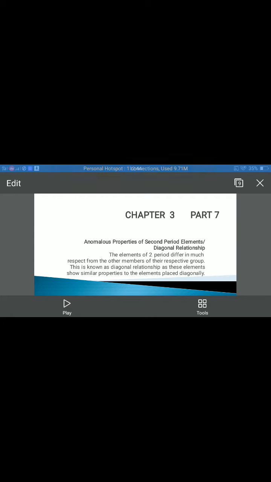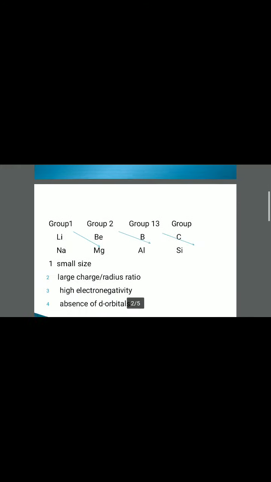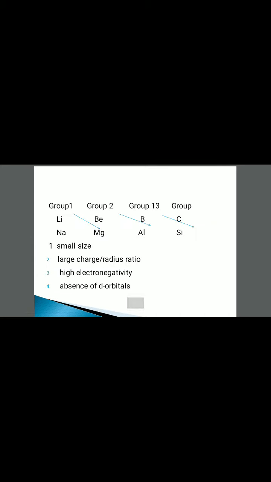In fact, it has been observed that some elements of the second period show similarities with the elements of the third period placed diagonally to each other, though belonging to different groups. For example, lithium, member of group 1, resembles magnesium, which is member of group 2, and similarly beryllium, member of group 2, resembles aluminium, member of group 13. This similarity in properties of elements placed diagonally to each other is called diagonal relationship.